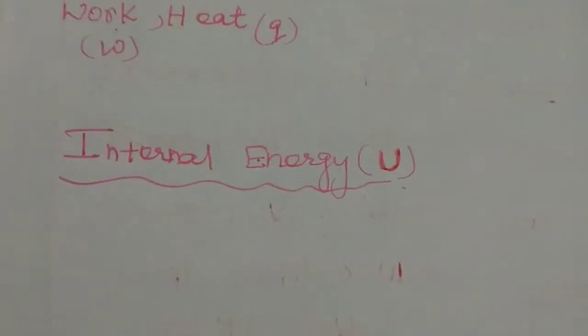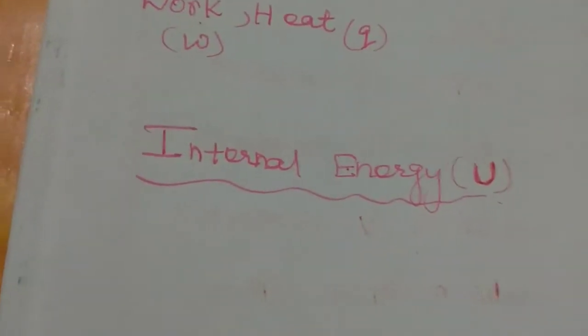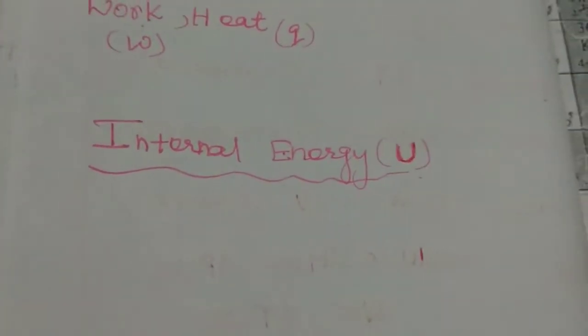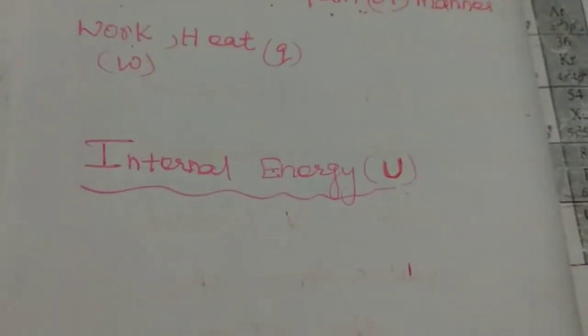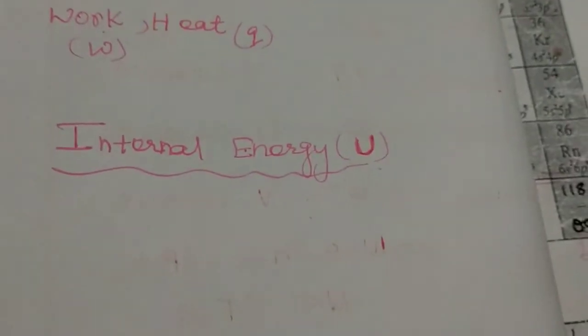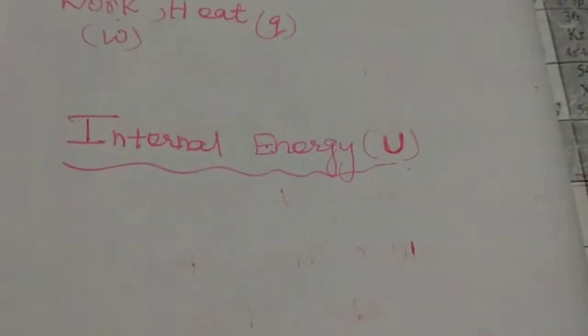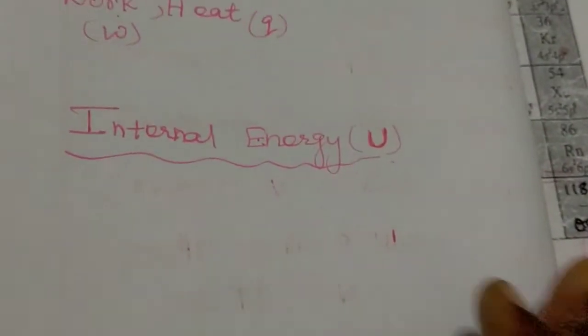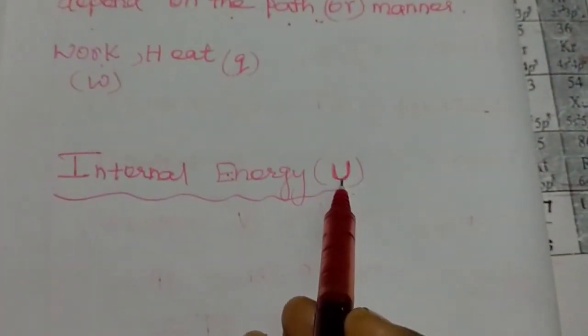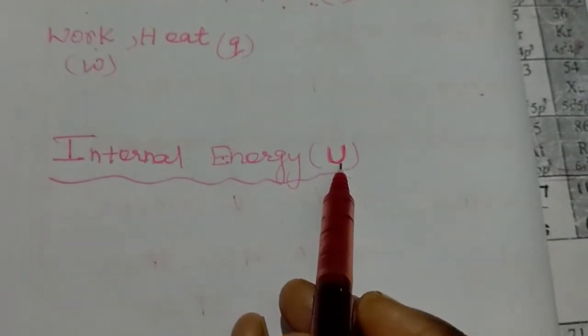When you take one atom or any molecule, they have some energy within that atom and molecule. That energy in the interior of the atom and the molecule is known as internal energy. And how to measure that internal energy, how to write the formula for it? Generally we denote internal energy as capital U.